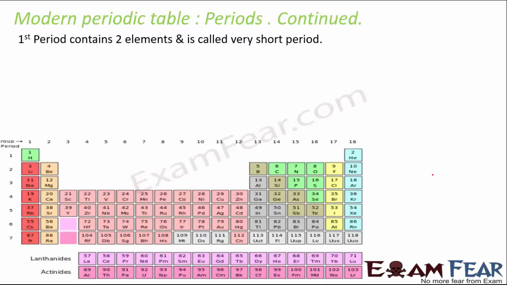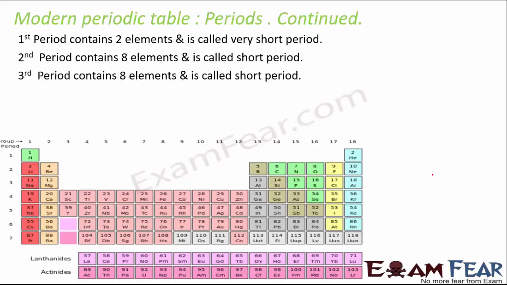If you actually look at the structure of periods in the periodic table, we see that the first period has only 2 elements and it is called the very short period. The second period has 8 elements and it is called a short period. The third period also has 8 elements and that is also called a short period. So this is the very short period, this is the first period, this is the second, this is the third. Both of these are short periods.